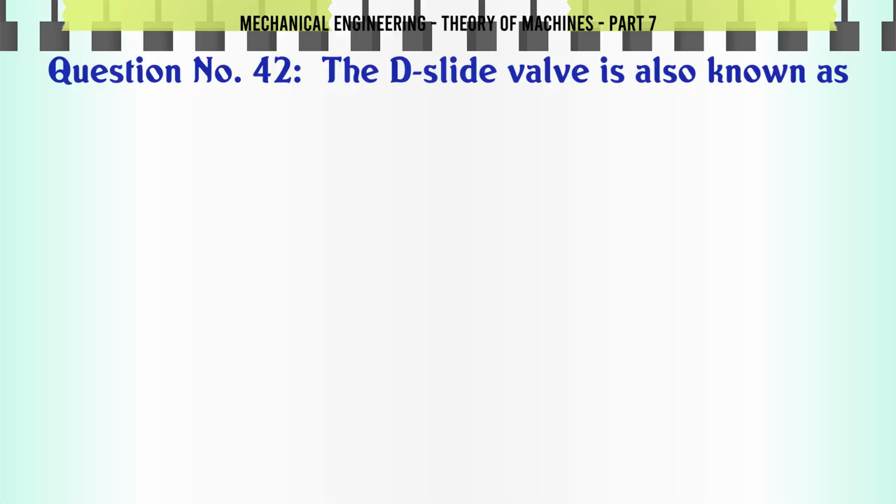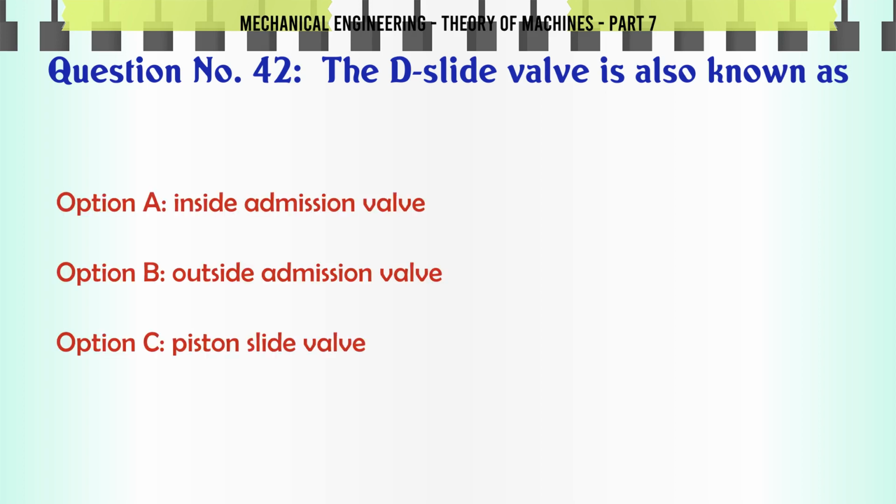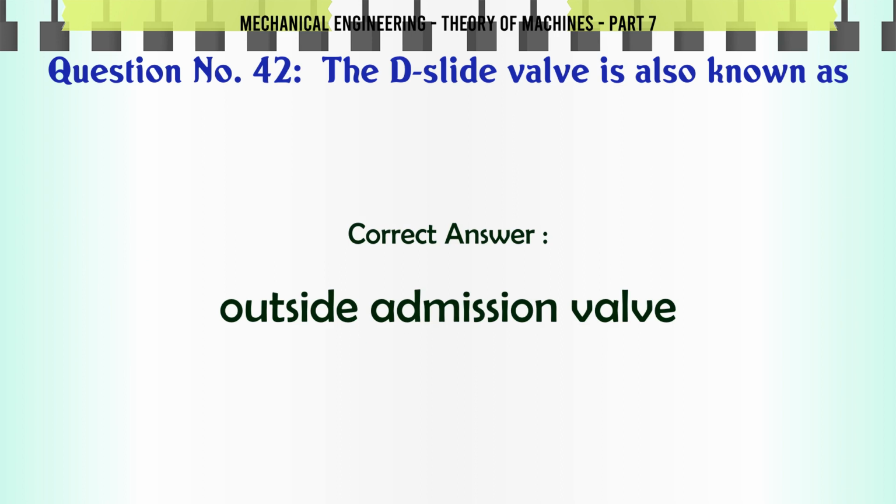The D slide valve is also known as A. Inside admission valve. B. Outside admission valve. C. Piston slide valve. D. None of these. The correct answer is outside admission valve.